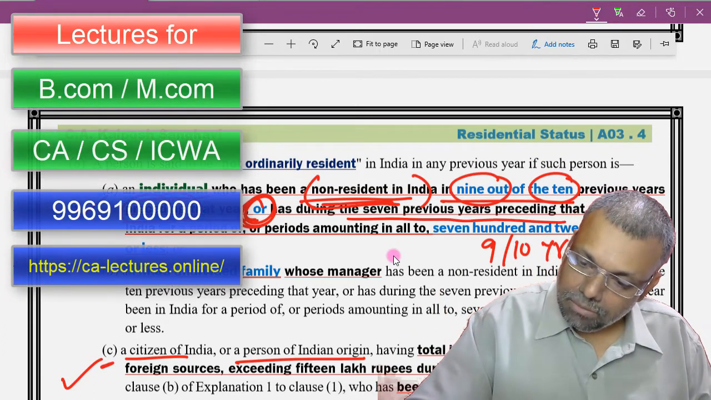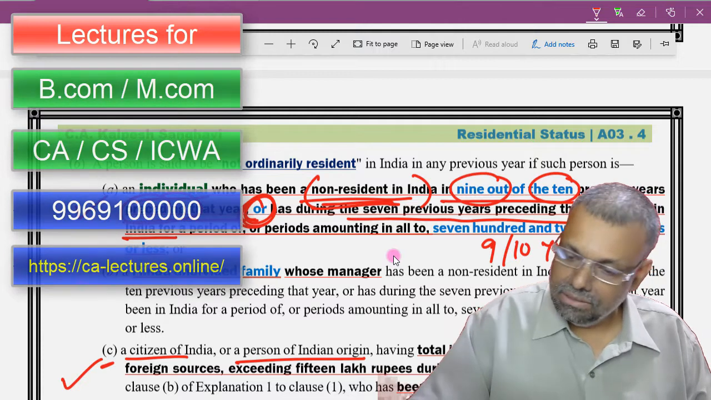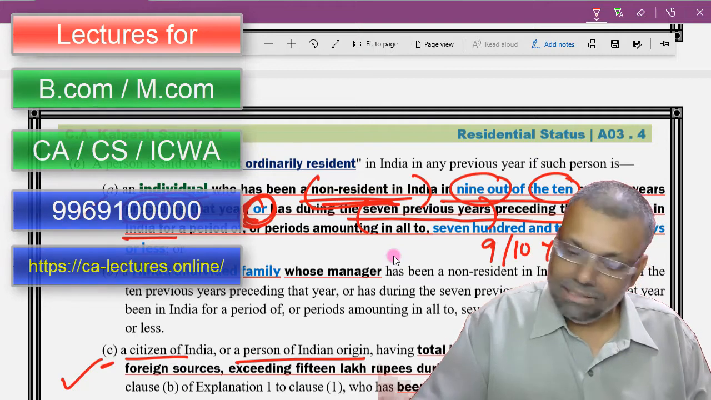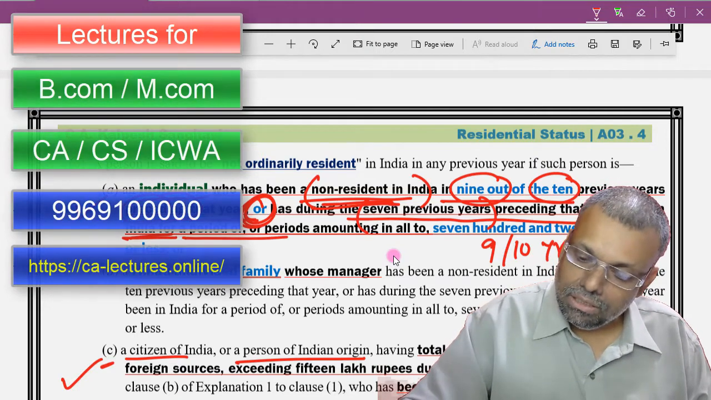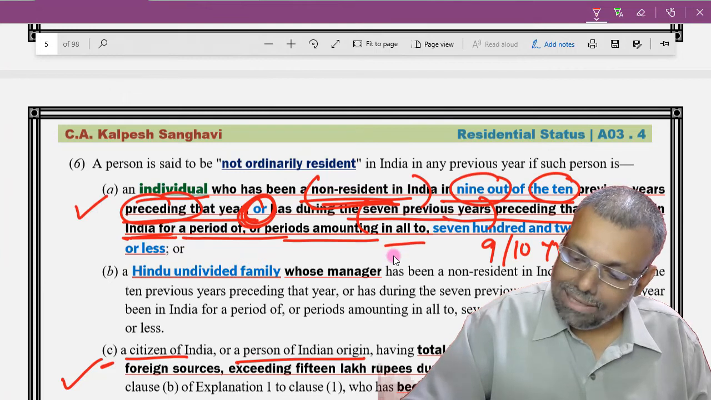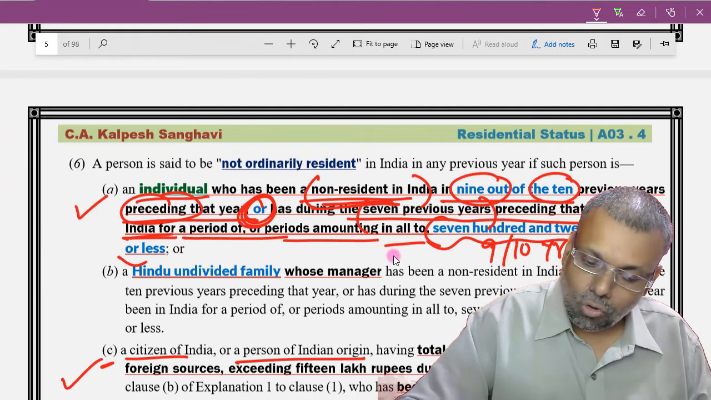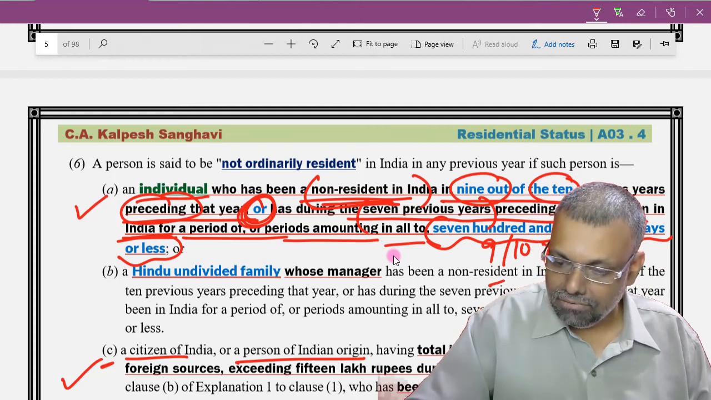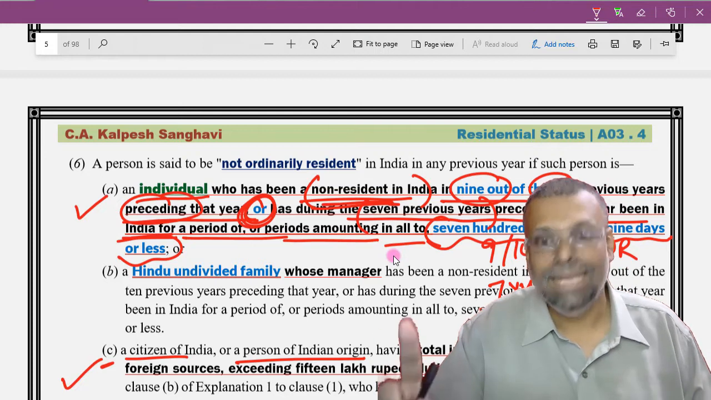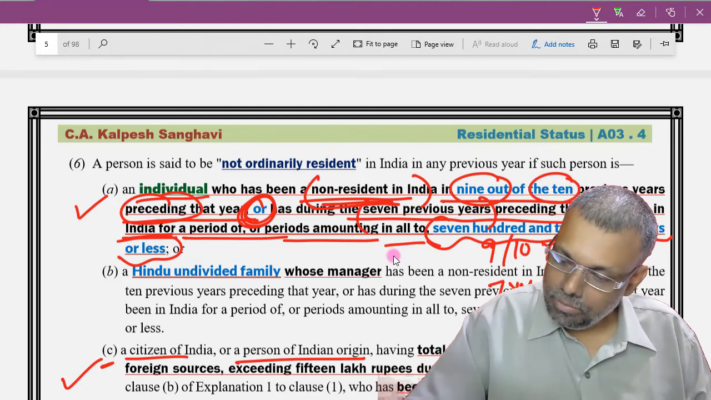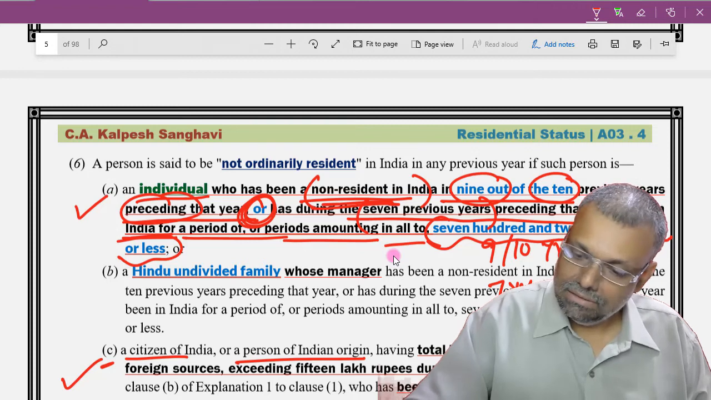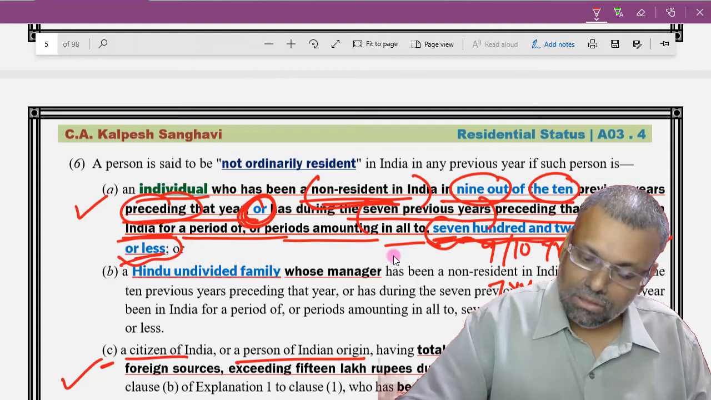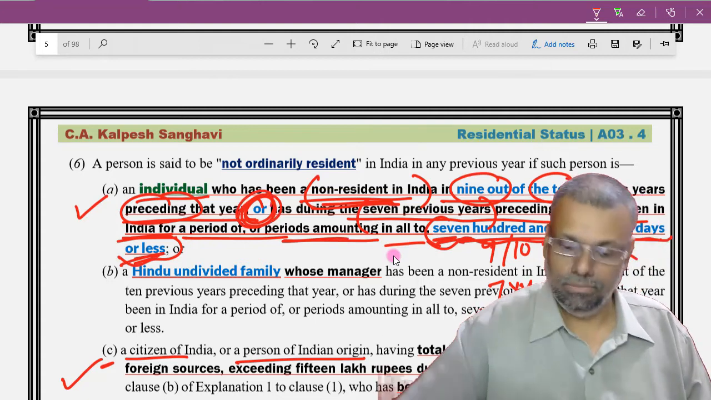during the 7 years preceding that particular year, he is in India for a period amounting in all to 729 days or less. Okay, so in the past 7 years, your total number of days of stay in India should be 729 days or less. Now it is less, not more. Okay, 729 days or less. Or, don't forget this or.